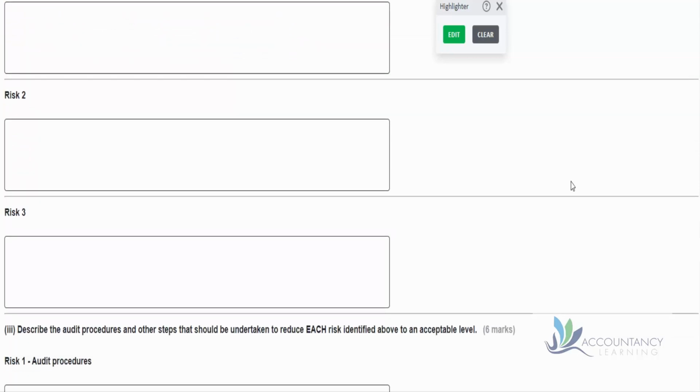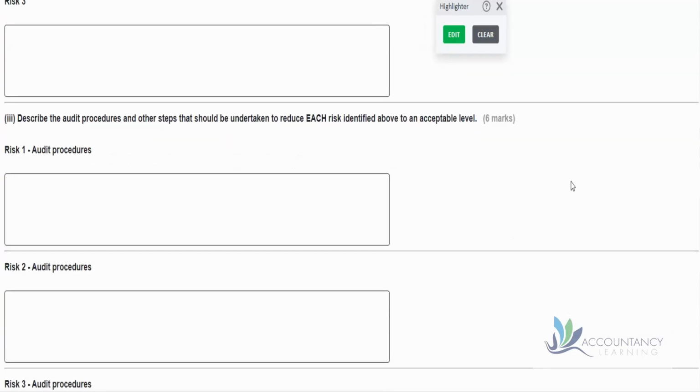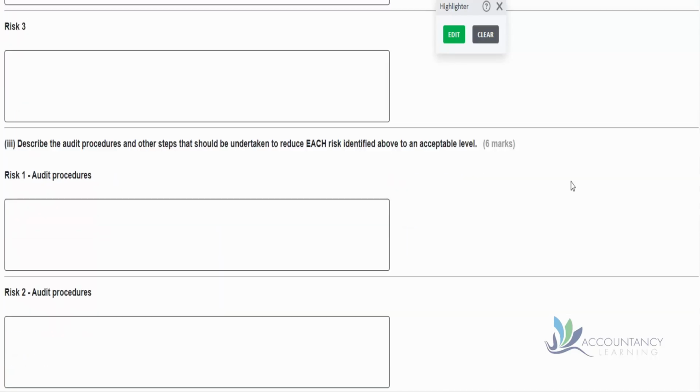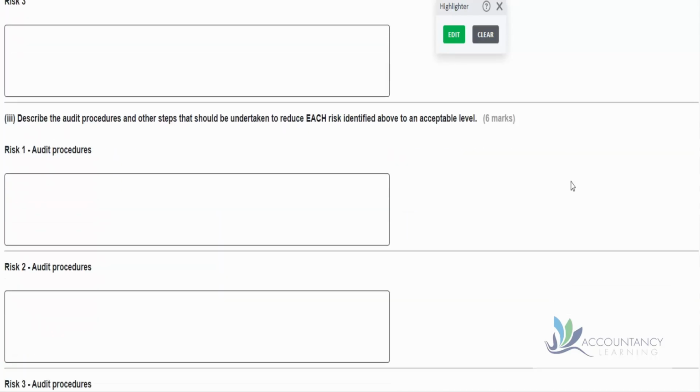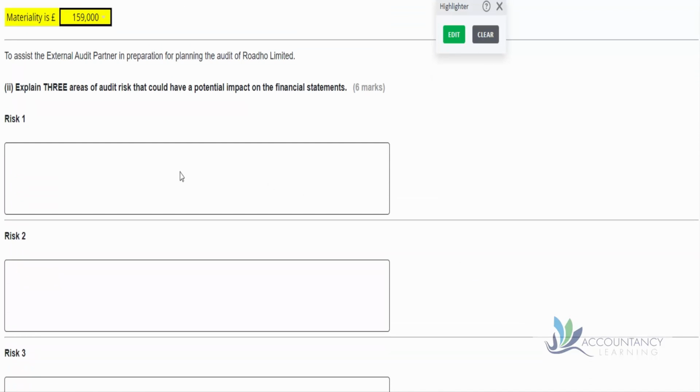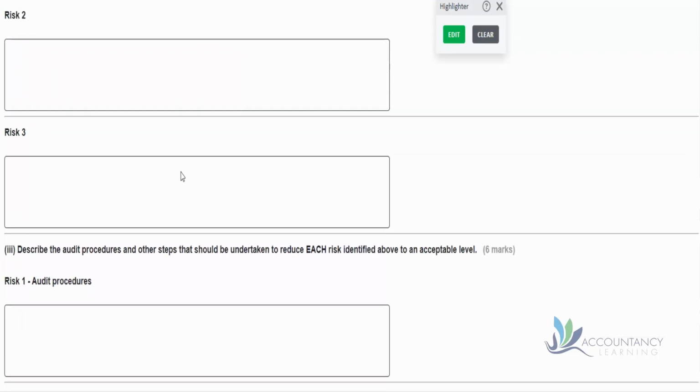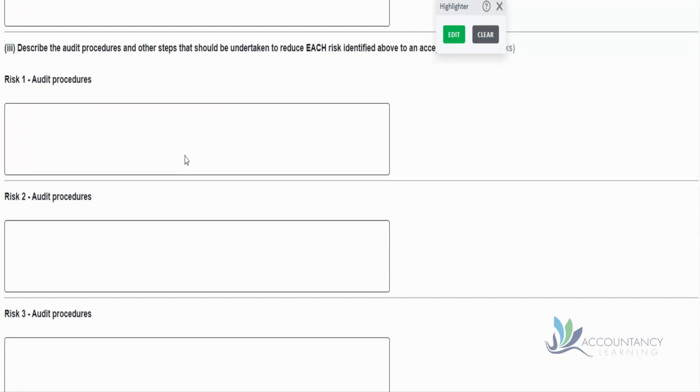So we've got space for the 3 risks here. And then notice in part 3, describe the audit procedures and other steps that should be undertaken to reduce each risk identified above to an acceptable level. So there's a link between part 2 and part 3 of our answers. Now we all have different brains, don't we? And we all think in different ways. But we'd recommend that once you've identified risk 1 and you're thinking about that risk, it would make sense that you also prepare the audit procedures for that risk then. Rather than doing 3 risks and then 3 procedures, that means your brain's jumping around quite a lot, isn't it? So hopefully your brain will cope better if you just focus on one risk at a time.